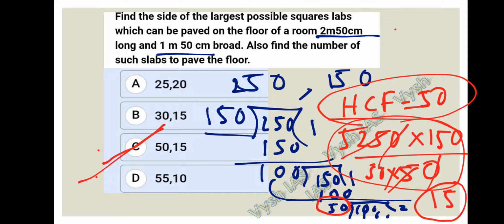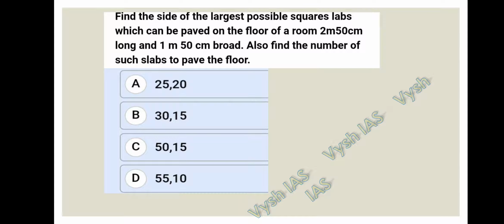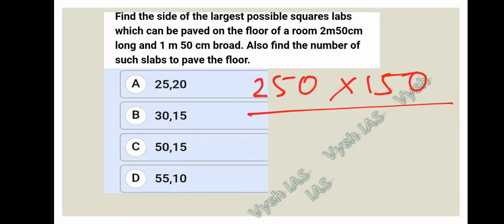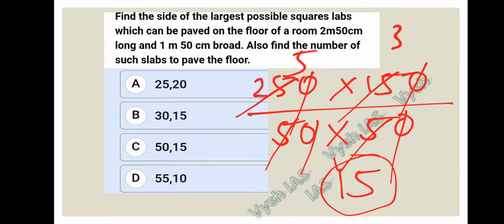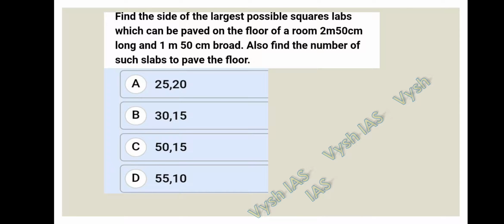If you want, I'll calculate the last calculation again. The last part is 250 into 150, divided by the total area of the square slabs, which is 50 into 50. 5 threes are 15, so the zeros get cancelled. 5 fives are 25, so 5 into 3 is 15. So 15 slabs. So 50, 15 is the correct answer for question number 2.